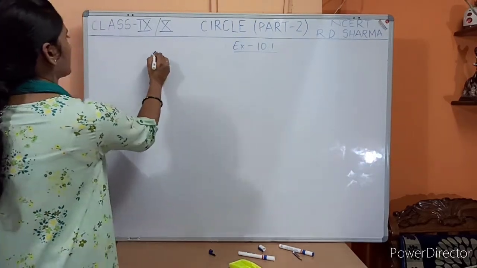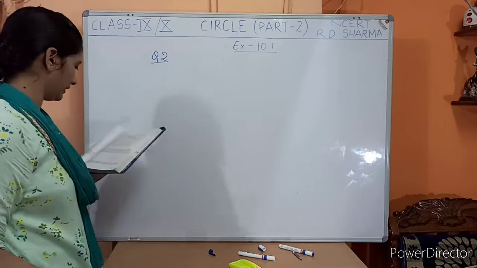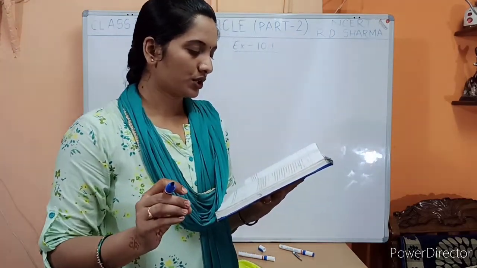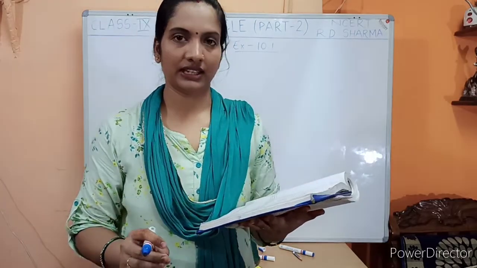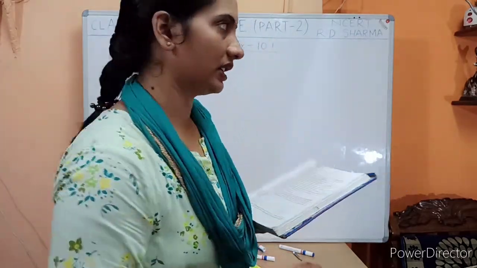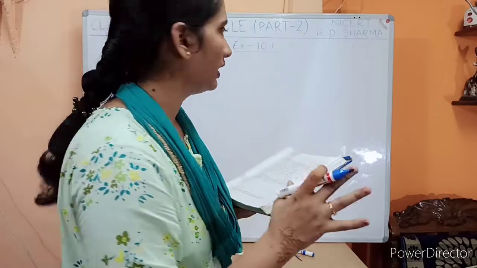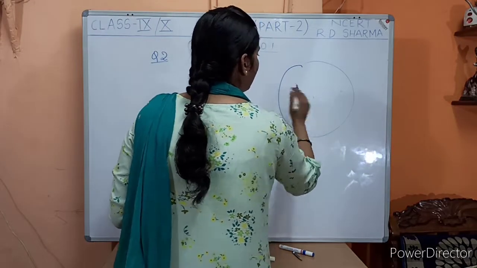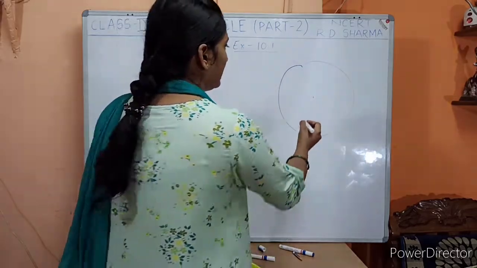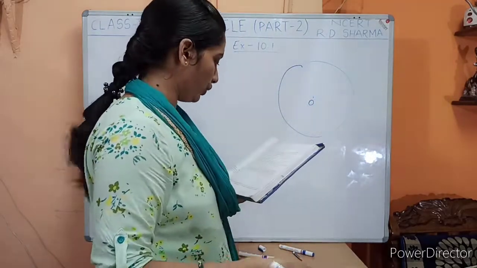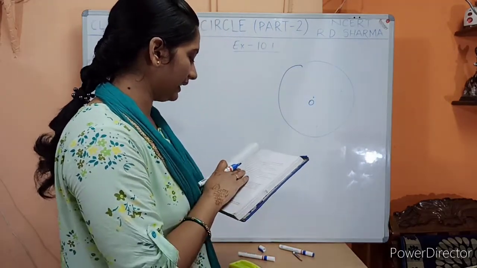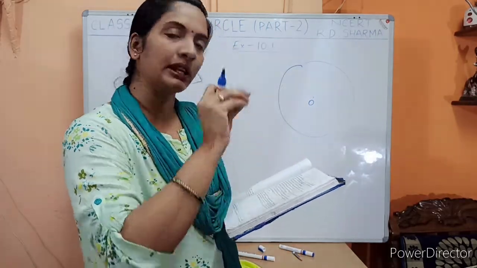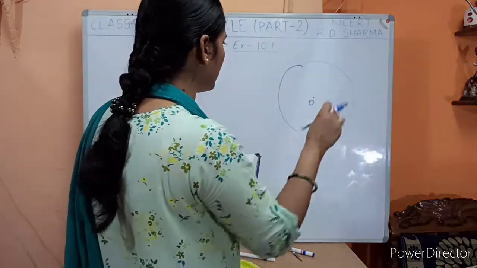So here is question number 2. A line segment joining the center to any point on a circle is the radius of the circle. Okay, let me draw the figure to explain this particular point. देखो, ये एक circle है, ठीक है? इसका let us suppose its center is O and what it is saying, एक ऐसा लाइन सेगमेंट जो सेंटर को ज्वाइन कर रहा है किसी भी एक पर्टिकुलर पॉइंट पे ऑन द सर्कल.